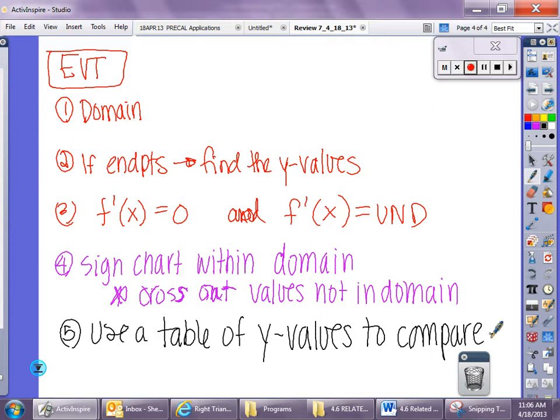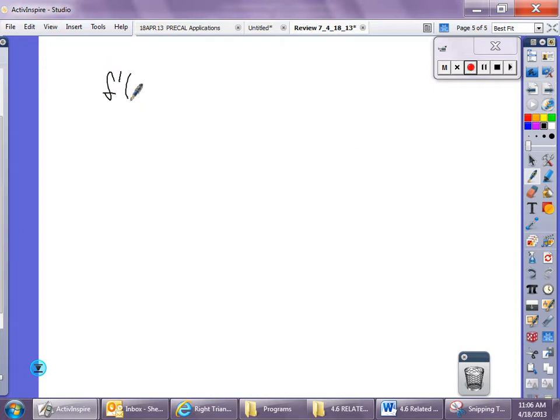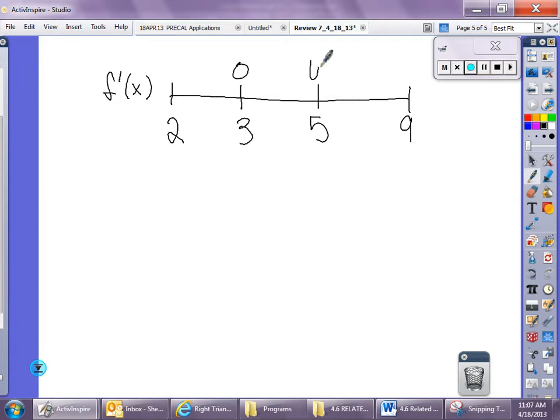So what I'm going to do is kind of simplify this. I'm going to take away the function part. I'm going to take away the first 3 steps. I'm just going to give you a sign chart, and we'll talk about what it means to do these last 2 things. So here's my sign chart. We're going to go from 2, 3, 5, 9. We'll say that the derivative here is 0. We'll say that the derivative here is undefined. We'll say the derivative here is 0.